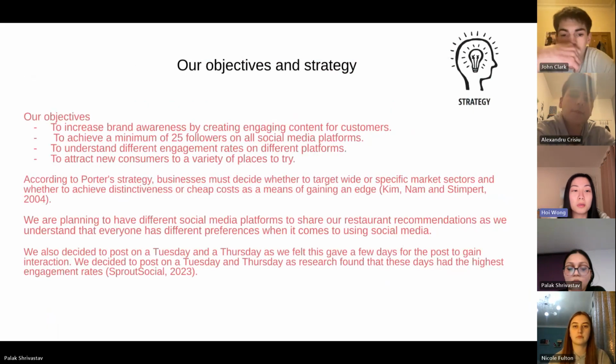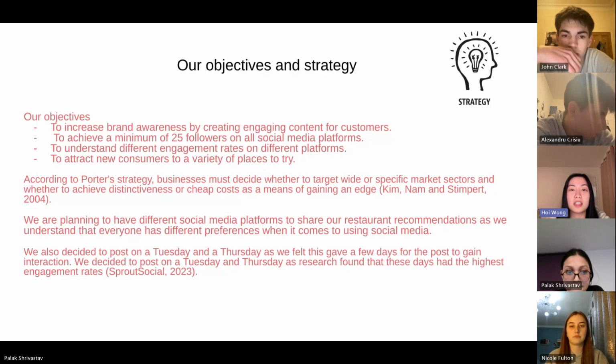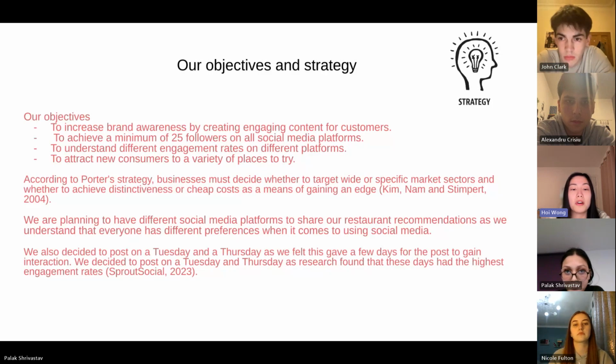So we have 4 objectives for our Tasty Travels. The first one is to increase brand awareness by creating engaging content for customers. The second one is to achieve a minimum of 25 followers on all of the social media platforms. The third one is to understand different engagement rates on different platforms. And last but not least, to attract new consumers to a variety of places to try.